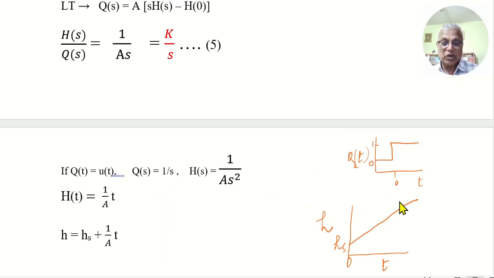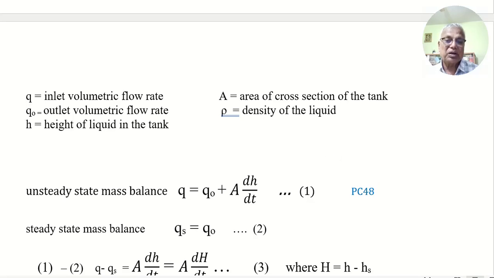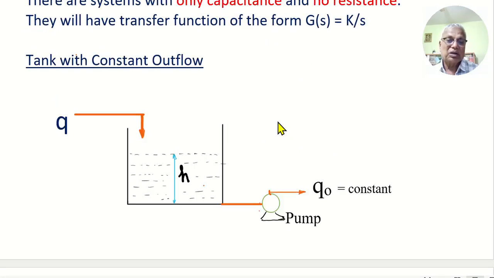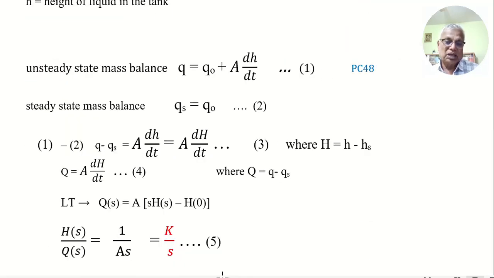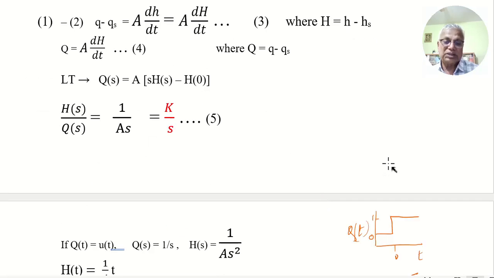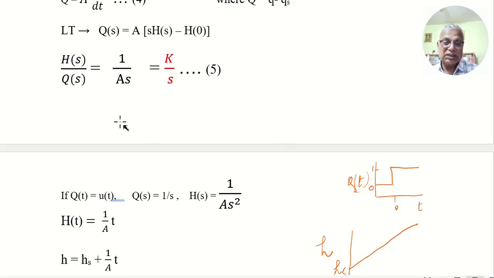So it is known as a system with no self-regulation, a pure integrator process, a system with no resistance, or a system with pure capacitance. All these terms indicate this process only. And they have a transfer function of the form K by S. This particular example has the transfer function 1 by AS.